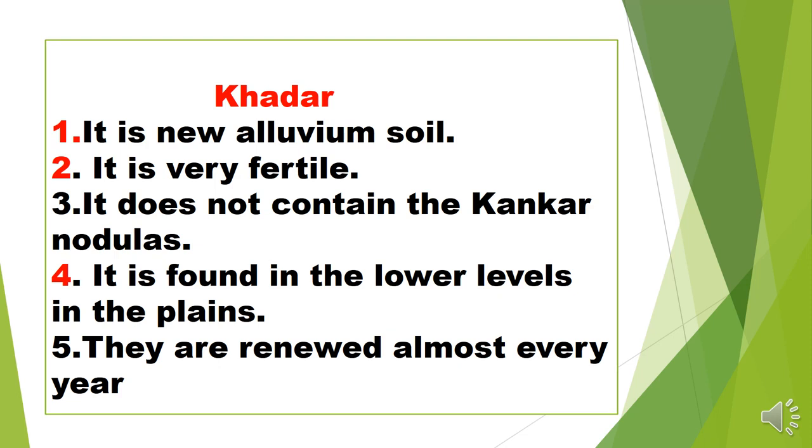So the Punjab and Haryana area is very fertile for agriculture because it does not contain kankar nodules, and it is renewed almost every year because the Ganga river, coming from the Himalaya, renews it almost every year. On the basis of relief features, the northern plain area is divided into four parts: Bhabar, Tarai, Khadar and Bhangar. And on the basis of rivers, it is divided into three parts: Punjab plains, Ganga plain and Brahmaputra plain. So these are the features of the northern plain area. The northern plain area is very suitable for agriculture.